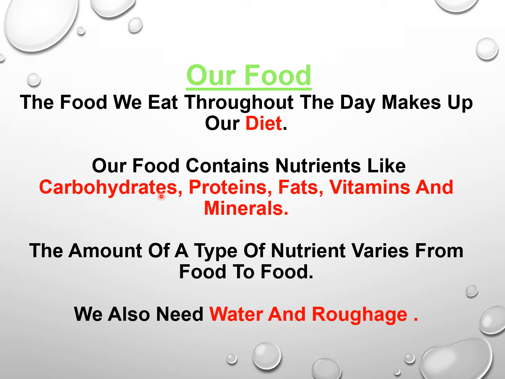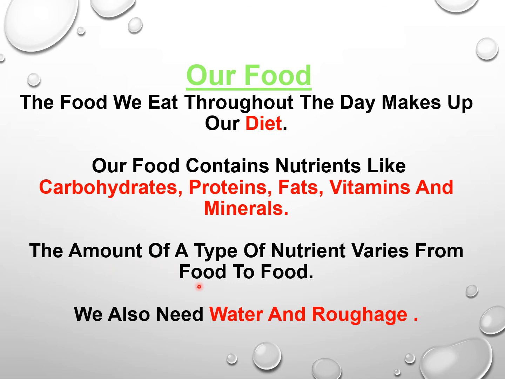These are the food categories which we learned in earlier classes. Including water and roughage, we have also discussed them in the 4th standard food and nutrition lesson. So our food contains these categories.